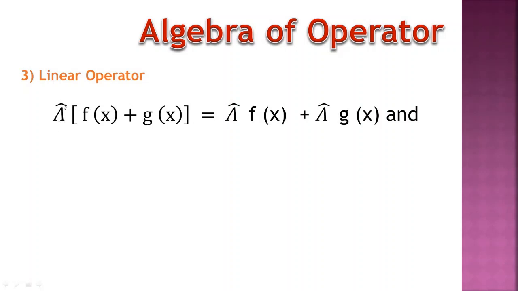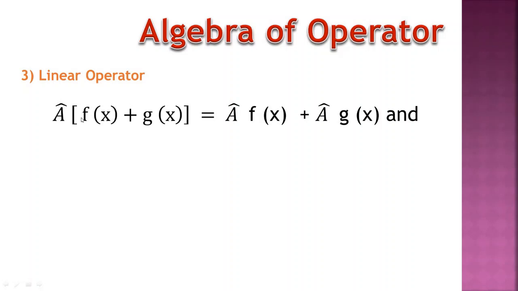First, A operator operated on the first function f(x), plus the same A operator operated on the second function g(x). If the A operator satisfies this condition, then this A operator is called a linear operator.